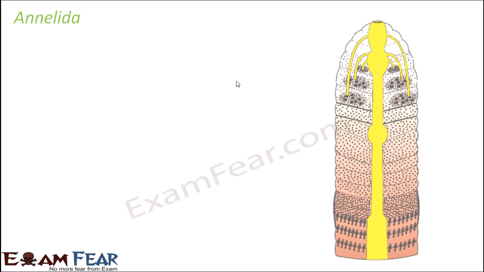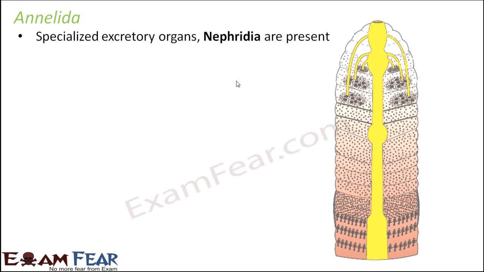Next is the annelids. The best example of an annelid would be an earthworm. So these are the segmented worms, that is their entire body is distinguished in the form of segments. So you can see they all have segments. This is one segment, this is another segment. So their entire body is segmented.